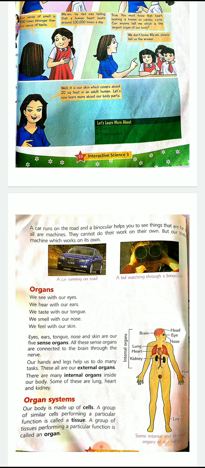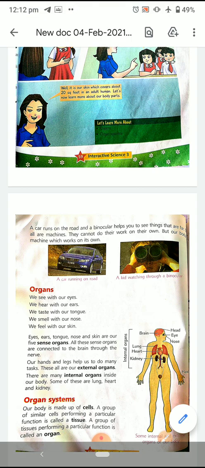So organ system, our body is made up of cells. Our body is made up of organ systems. Now if we tell what cells are, cells are the smallest parts of our body which come and join together to make a body. Millions and billions of cells are there in a body. They join together to make the body. A group of similar cells performing a particular function is called tissue. Now when these small cells come together and perform a similar function, they become tissue.